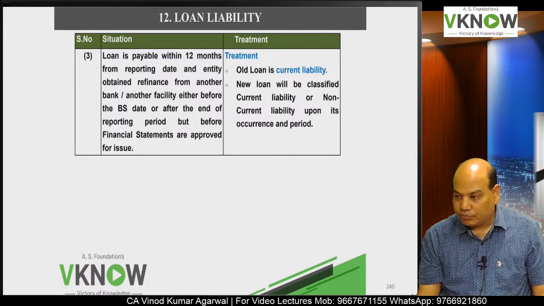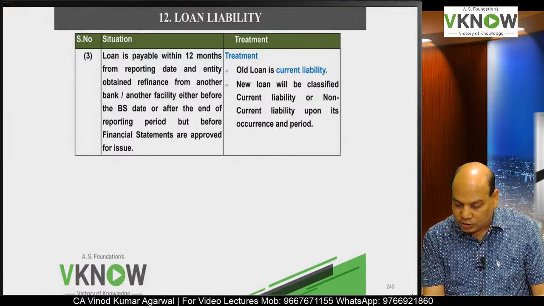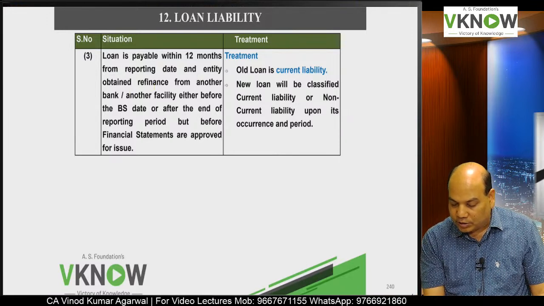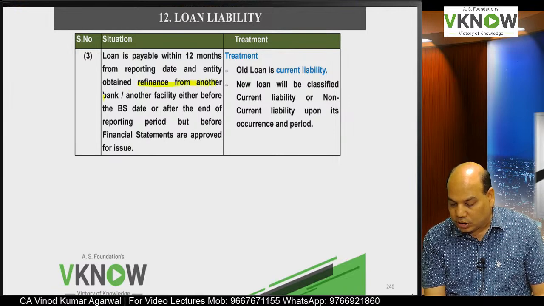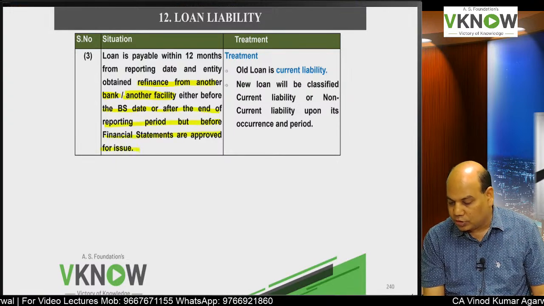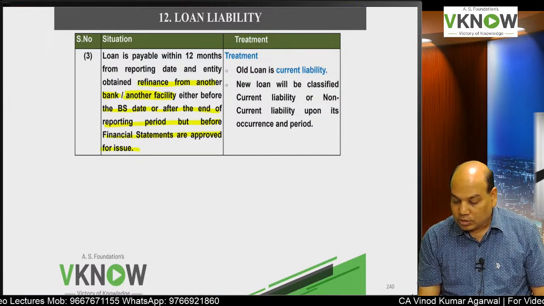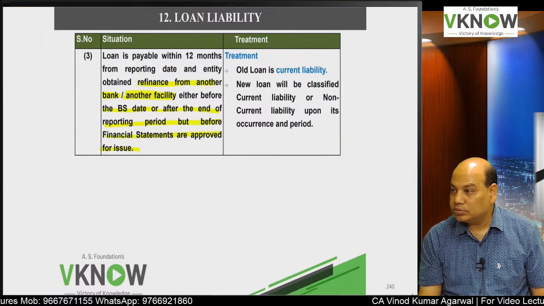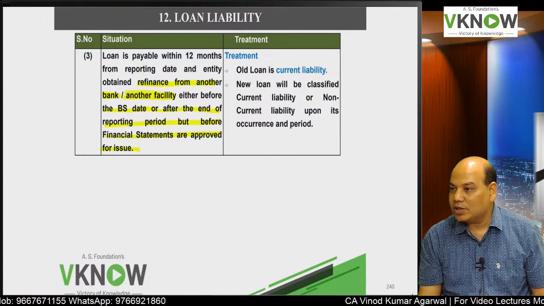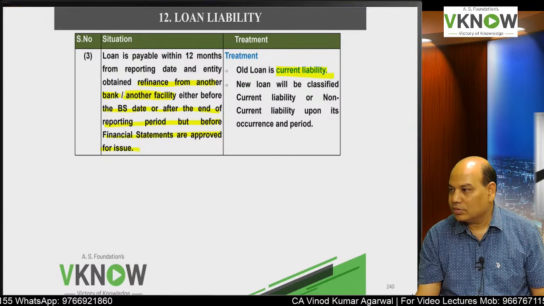Then third point, loan is payable within 12 months from the reporting date. Loan is payable within 12 months and the entity obtained refinance from other bank or another facility either before the balance sheet date or after the end of the reporting period but before the statement is approved for issue. Loan is payable within 12 months and you have obtained refinance from another bank or another facility. So what will happen to this loan? This will be current liability.